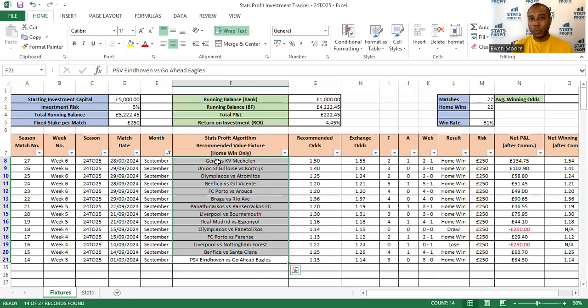This is not an emotional journey. This is not looking at who wins, watching a match and saying, oh, I hope they score. This is not emotional betting. This is not everyday betting. It's an investment. So we only care about updating the reports upon the final whistle to know whether this particular outcome was successful or not. This is a tracker that members get as well when they join, just so they can track their journey exactly like me.